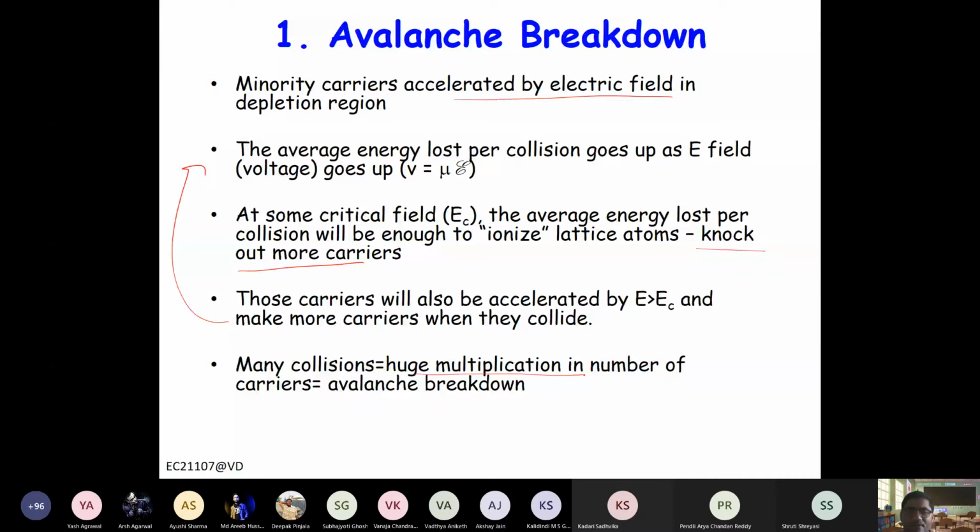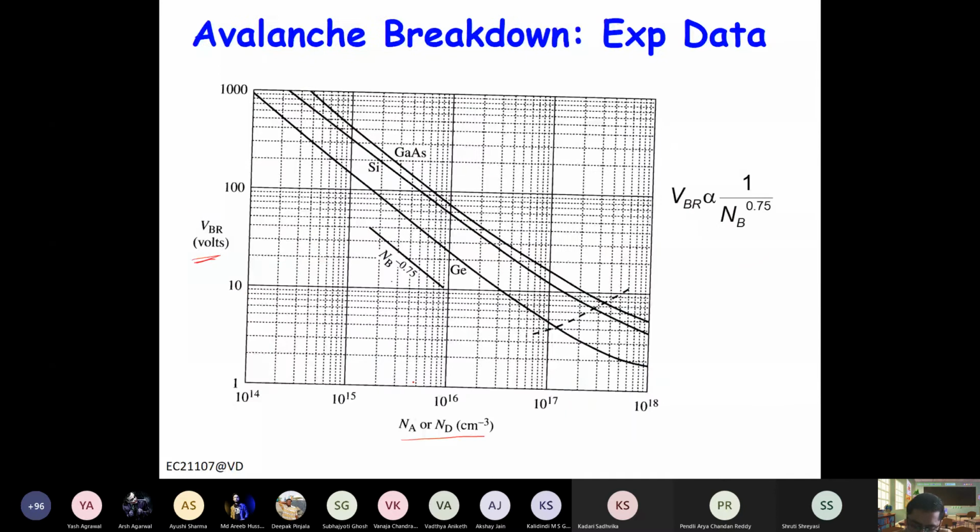Now experimentally, people have reported how the breakdown voltage changes with the doping. Of course, this is the doping of the lower doped side. That means the other side is highly doped and this is the lower doped. So if you increase the doping of the lower doped side, the breakdown voltage decreases, right? From the expression we found it's inversely proportional to the doping. But experimentally there is a power here, 0.75.